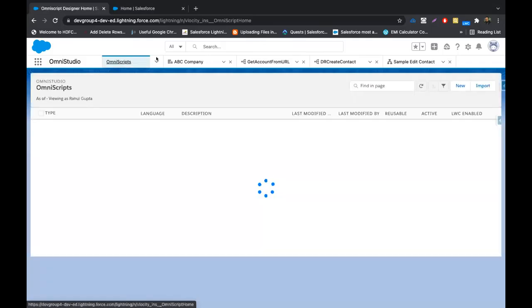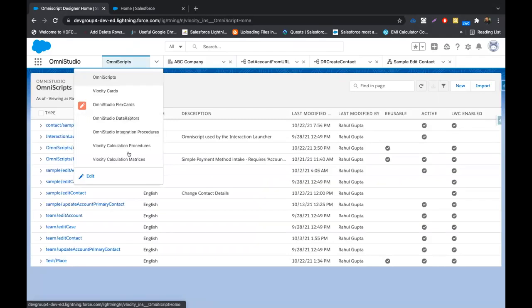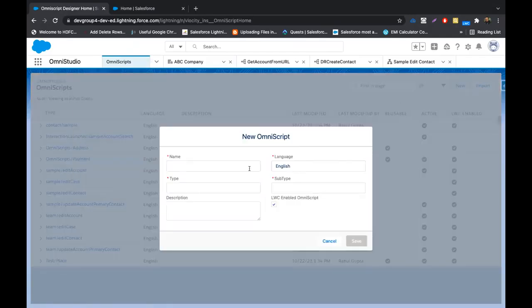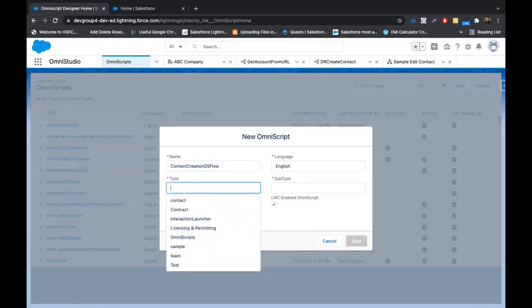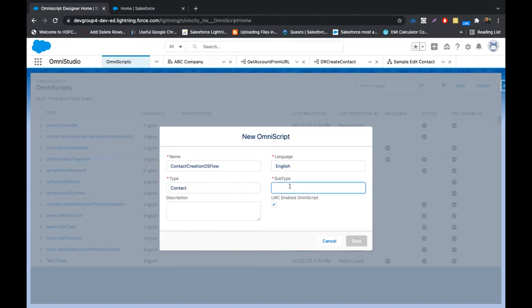I'll move to OmniScript. From the OmniScript tab in the OmniStudio app, you'll get an OmniScript dropdown here. When you click new, I have to give a name. I'll give Contact Creation OmniScript flow. By default, my language is English. I'll mark the type as contact, and the subtype as BLR Pro.